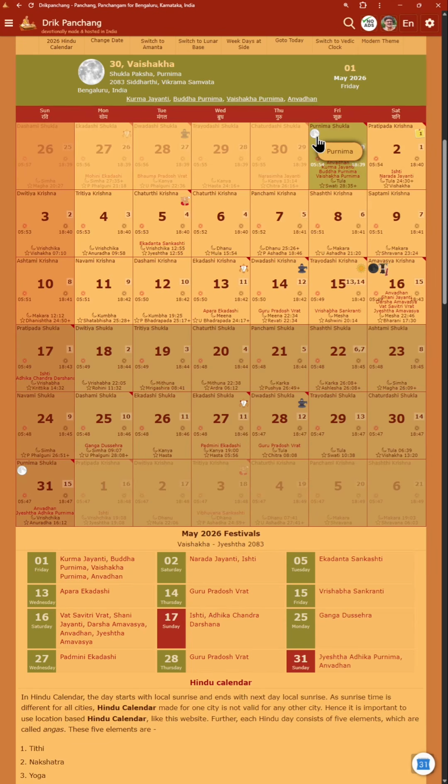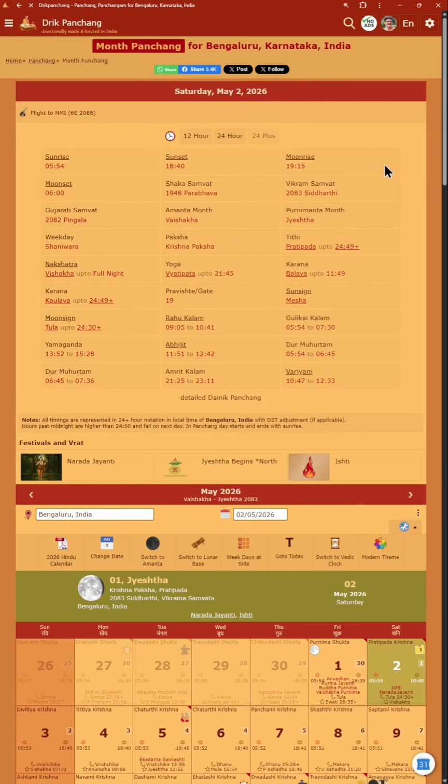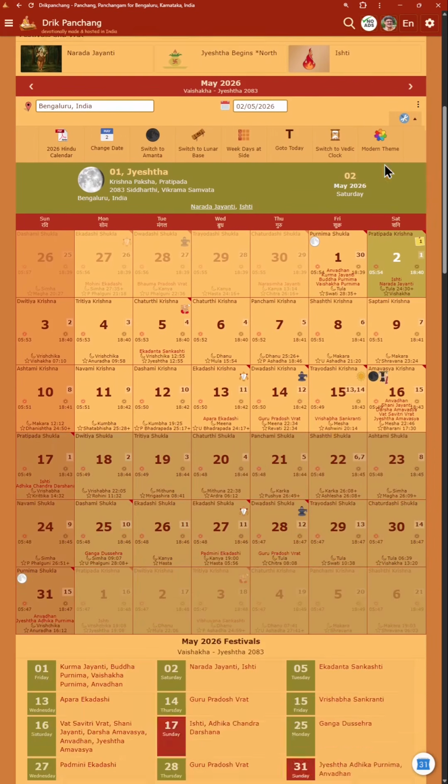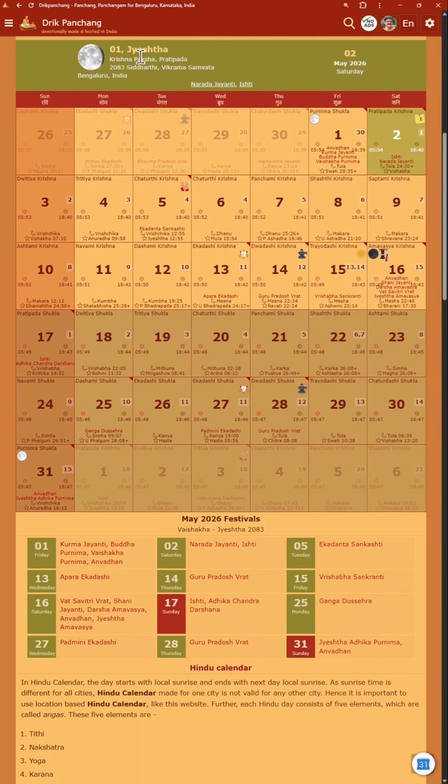And you know that in the Purnimanta system, this marks the end of a māsa. So this is the end of Vaishaka māsa. Good. Now I'm going to click on 2nd May. This is the beginning of Jyeshta māsa. And as you see up here, it says Jyeshta Krishna Paksha Pratipada. So this is the beginning of Jyeshta māsa in the Purnimanta calendar.